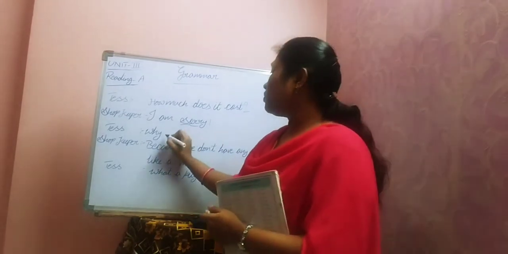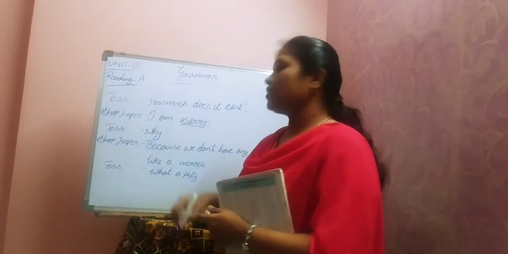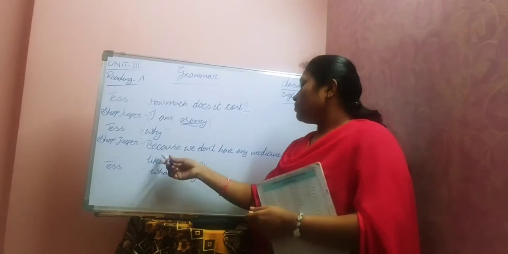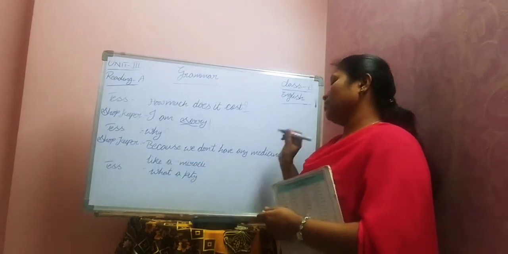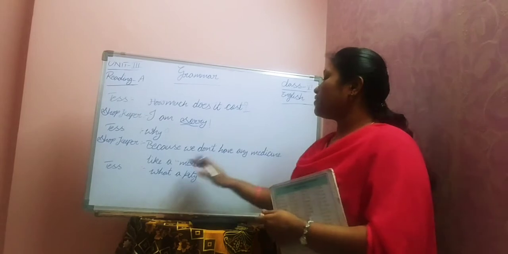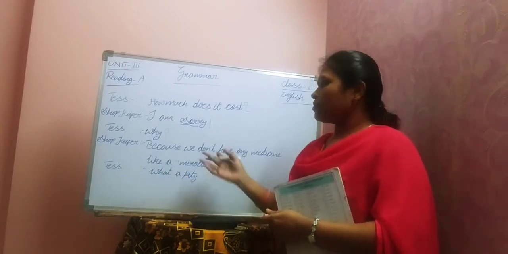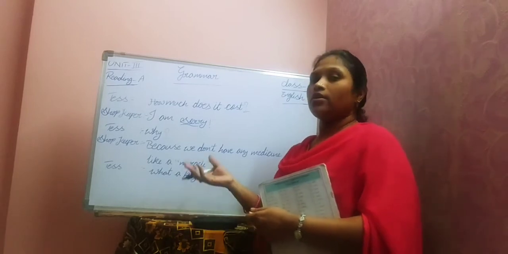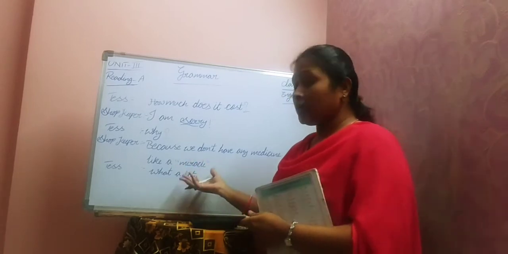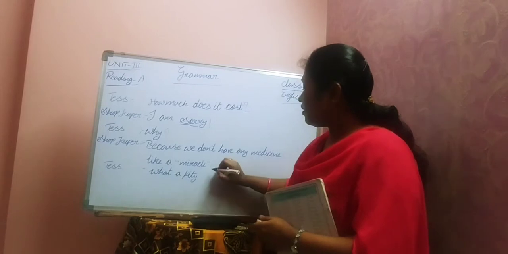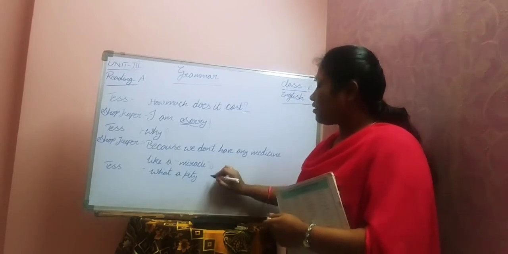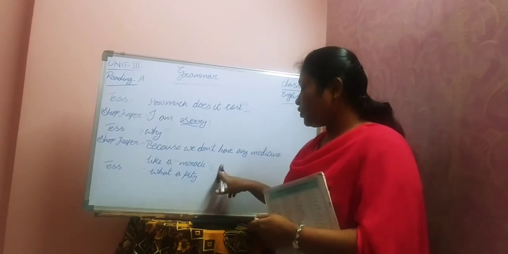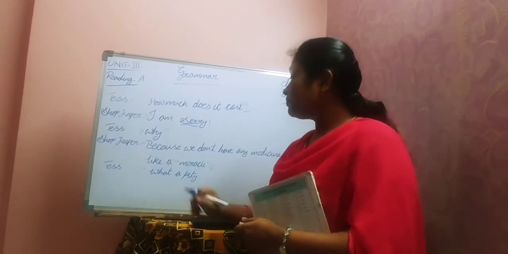Third one, very simple one. Why? Obviously it's a question. Question mark. Coming to the fourth one, because we don't have any medicine like a miracle. It's a statement, a straight sentence. It's not a question and we are not expressing any feeling here. That's why a full stop was given there. It was already given, so we need not make any changes here.